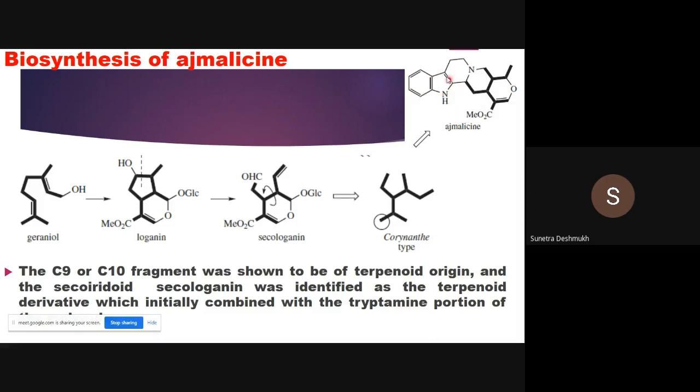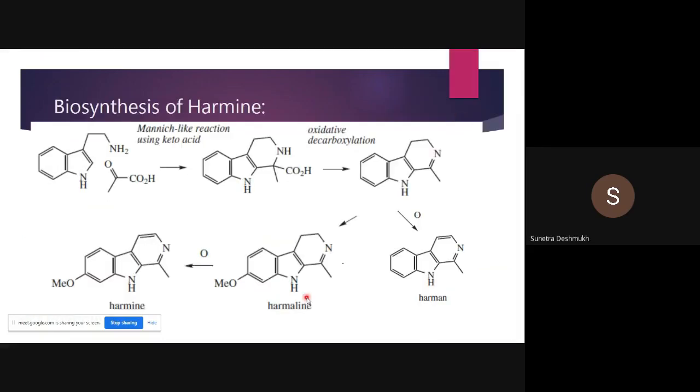We already have the indole-containing tryptophan moiety, which is resembled here. The decarboxylated tryptophan, on treatment with the keto carboxylic acid, gives this, and subsequently this moiety can react further.